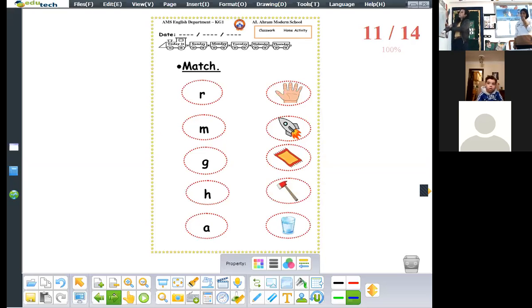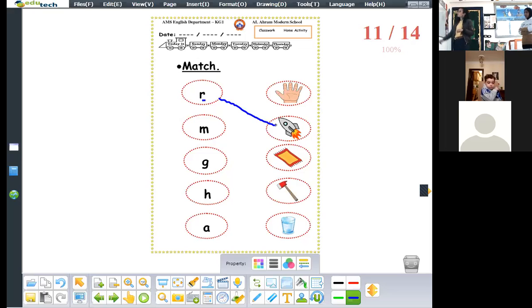Okay. Here we're going to match this sound to the suitable picture. Let's start. What is the first sound here? R. Which one starts with the sound R? Let's see. What is this? Hand. Does hand start with the R sound? No. What is this? Rocket. Yes. Rocket starts with which sound? R. So we're going to match it.